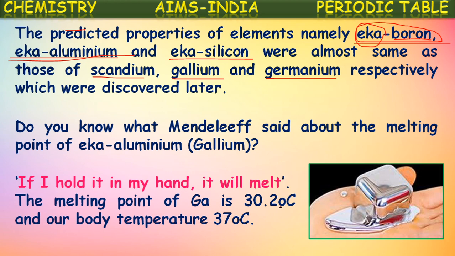What is that? We know it as mercury. And the next element which converts into liquid at very low temperatures is gallium, that has a melting point just above 30 degrees Celsius. So this was found by Mendeleev. He told that if I hold this gallium in my hand, it starts melting.